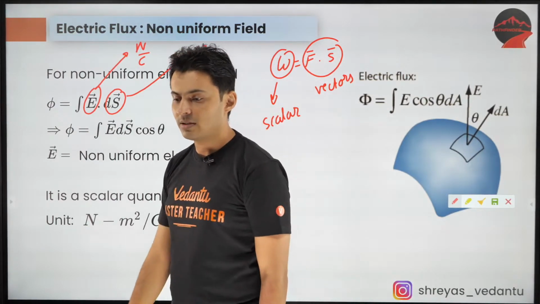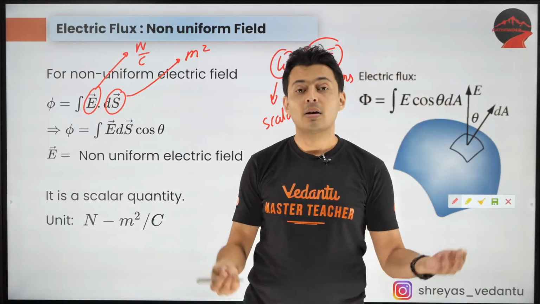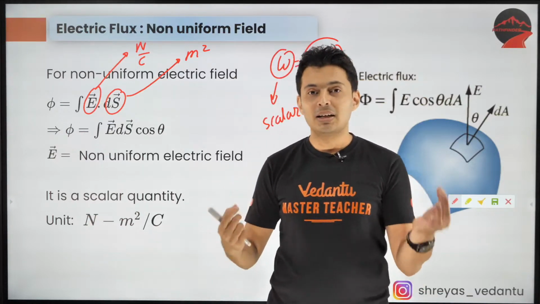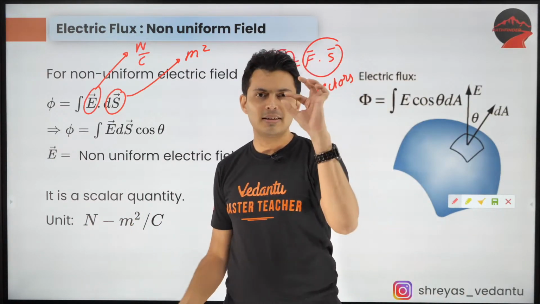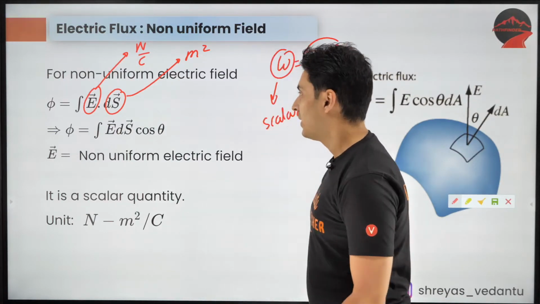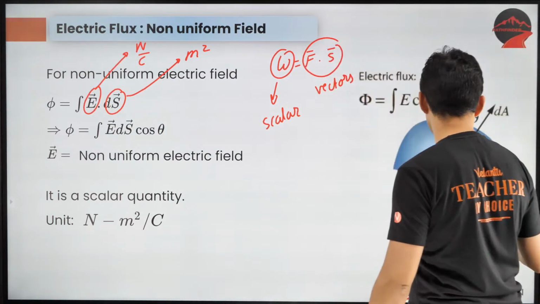Can I write delta in place of d? Yes, you can write it, but then it will not be infinitely small and the answer won't be accurate. When I write delta, it means it's a little bit bigger area, not infinitely small. When I write d, it means it is infinitely small.